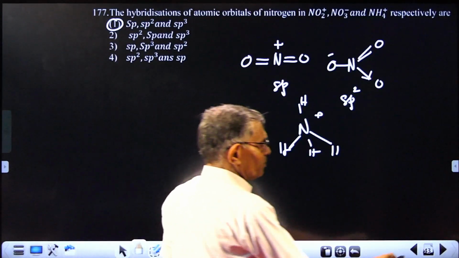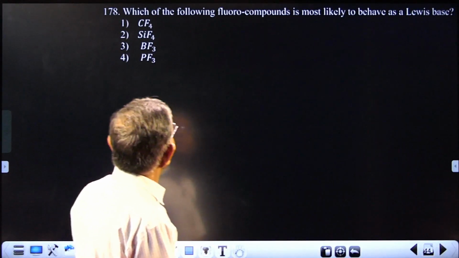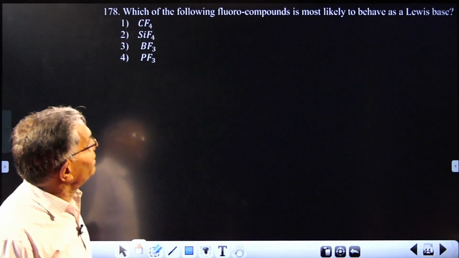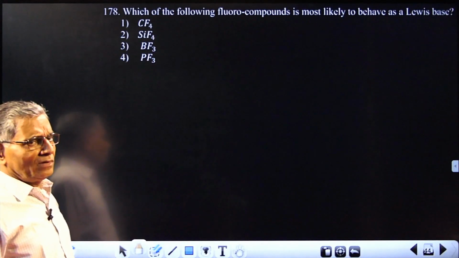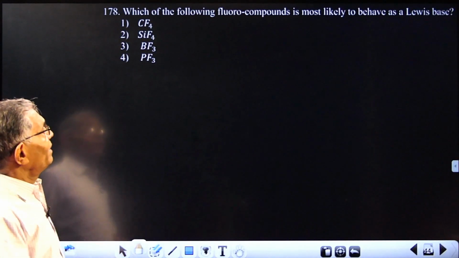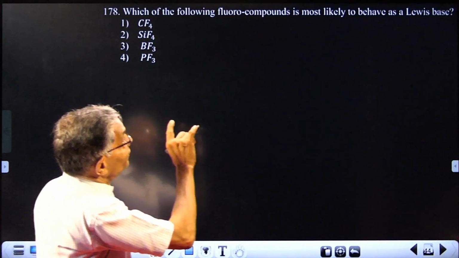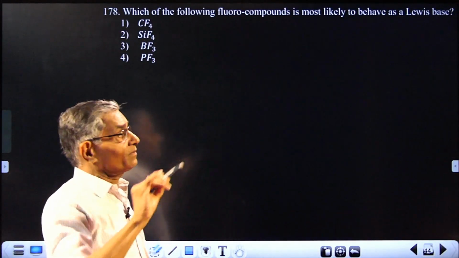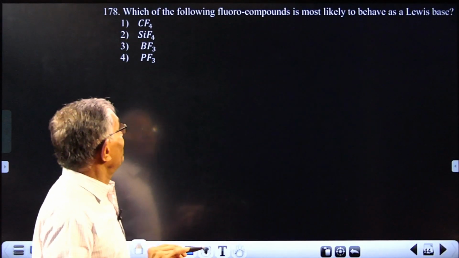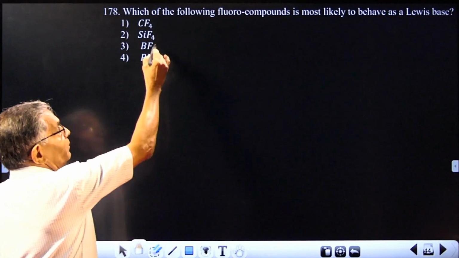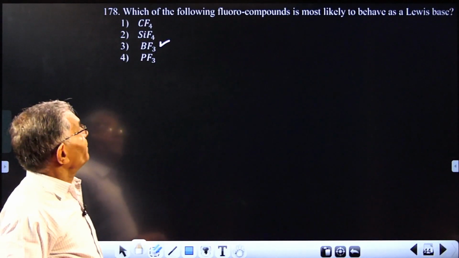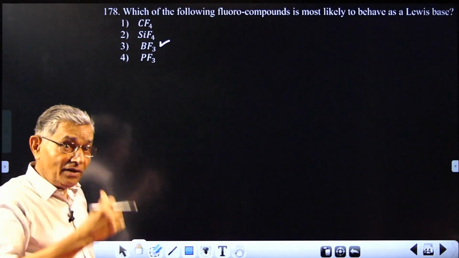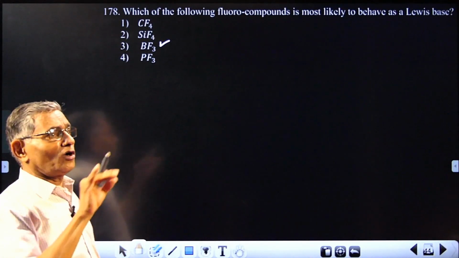Direct question, very simple. 44 will be, which of the following fluoro compounds is most likely to behave as a Lewis base, not Lewis acid? It's a very good question. BF3, you know, it is a Lewis acid. A Lewis base should be capable of donating an electron pair.